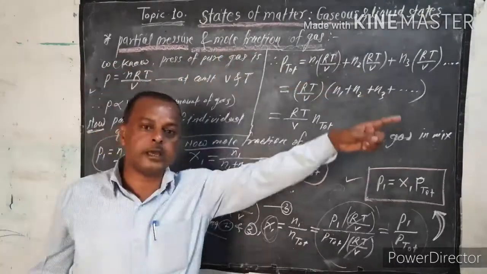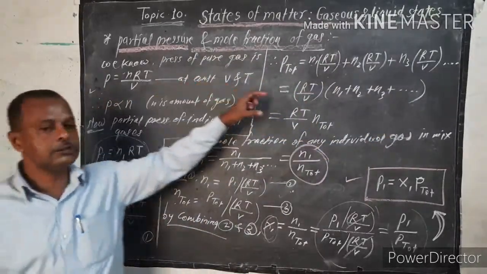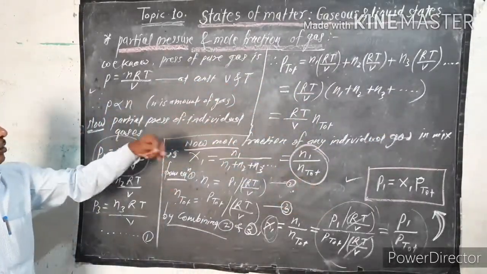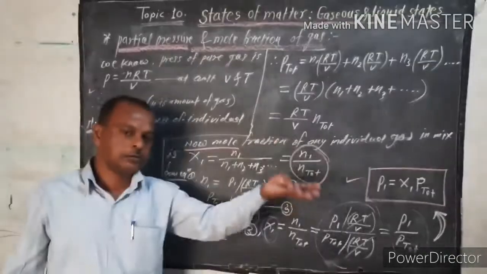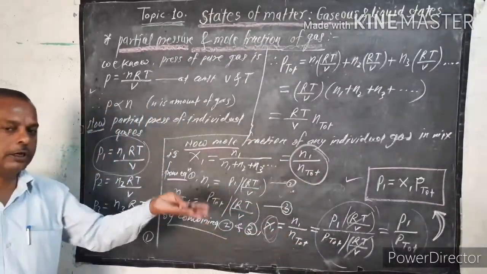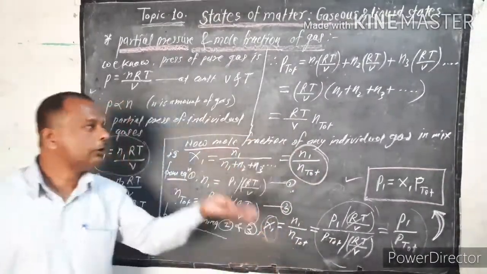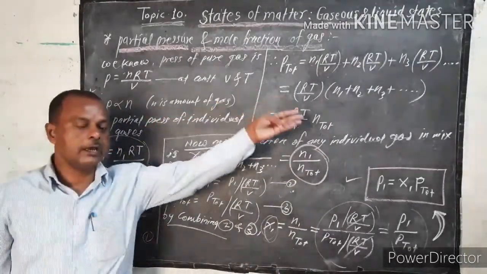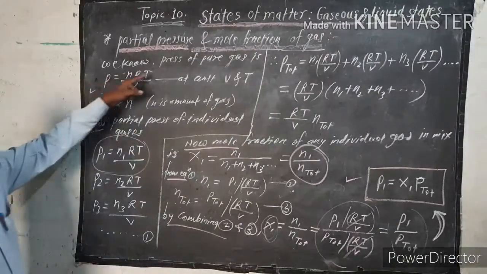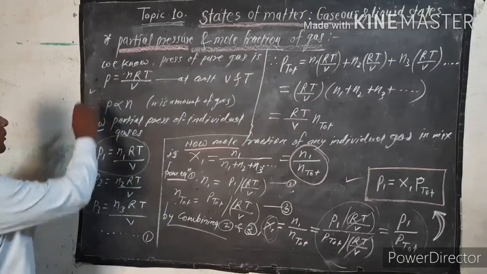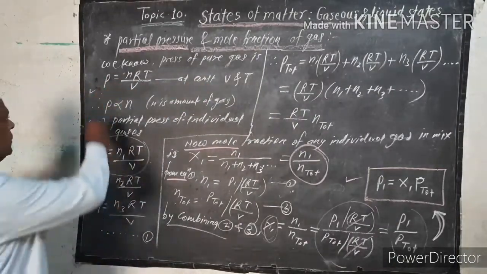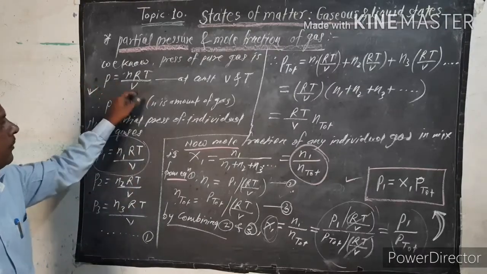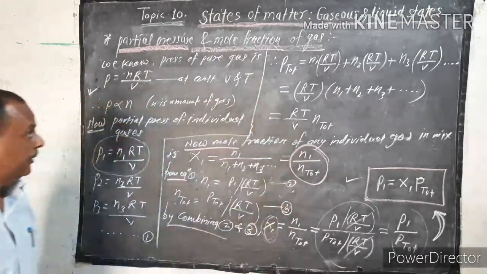What is the mole fraction of a gas? The mole fraction of a gas is just the ratio of the number of moles of the gas to the total number of moles. Now we know that the pressure of a pure gas is given by the ideal gas equation. Therefore P is equal to nRT upon V, at constant volume and temperature.